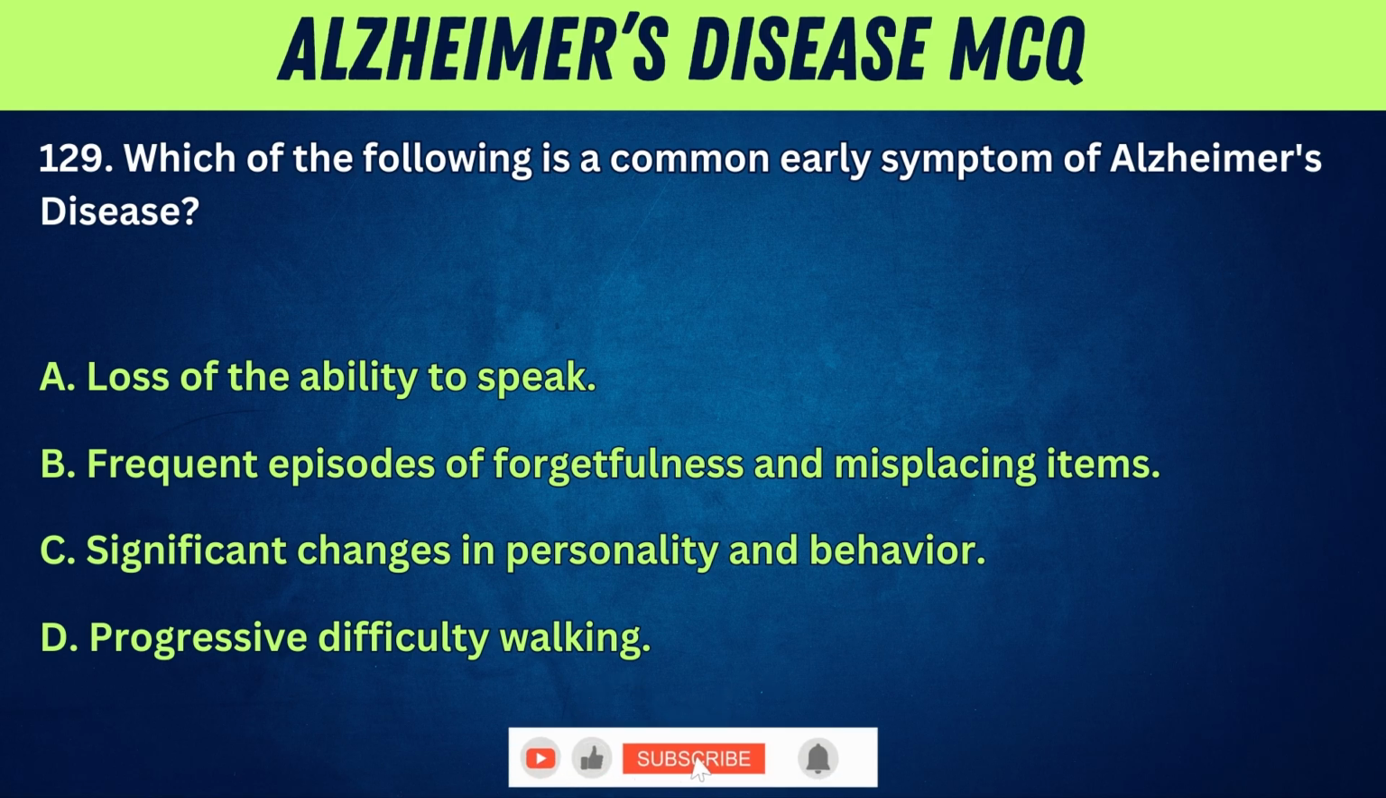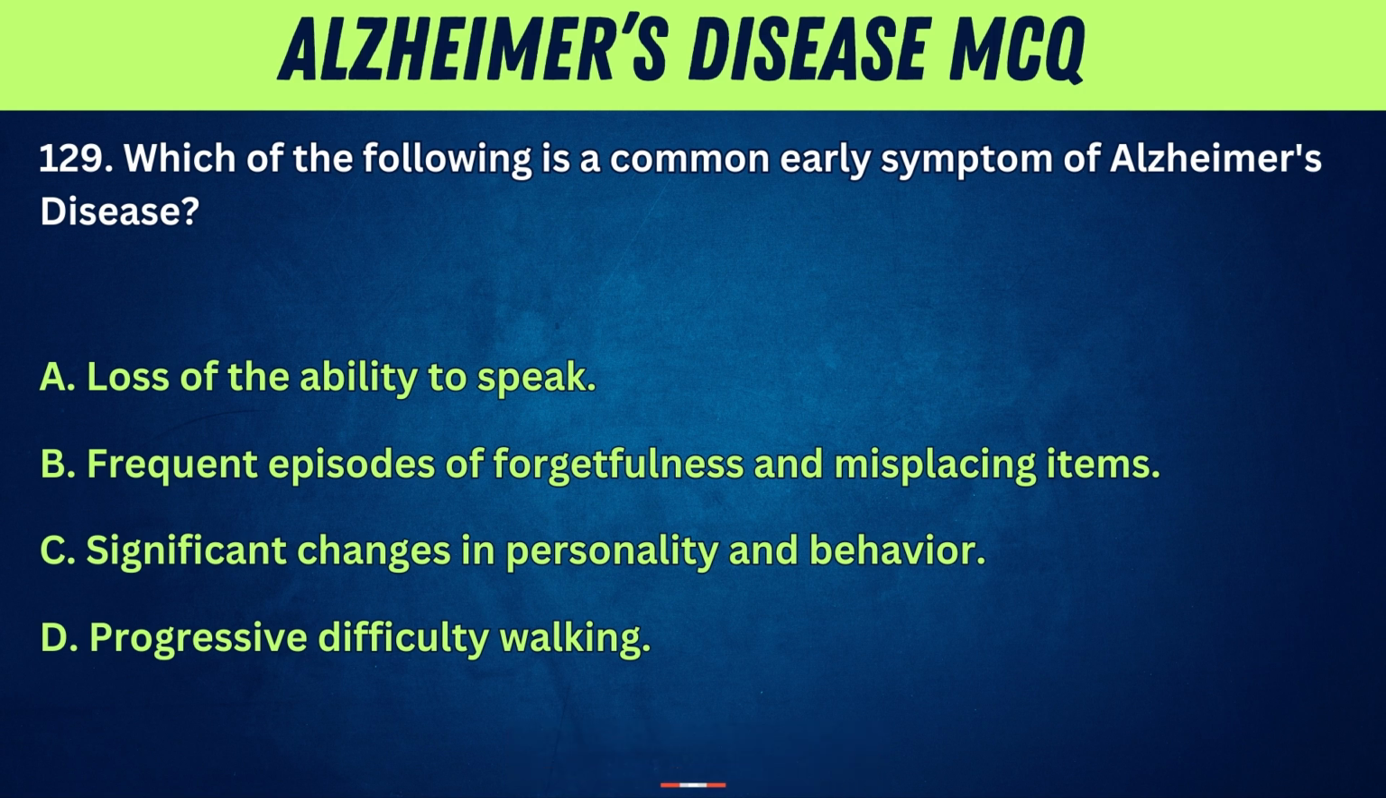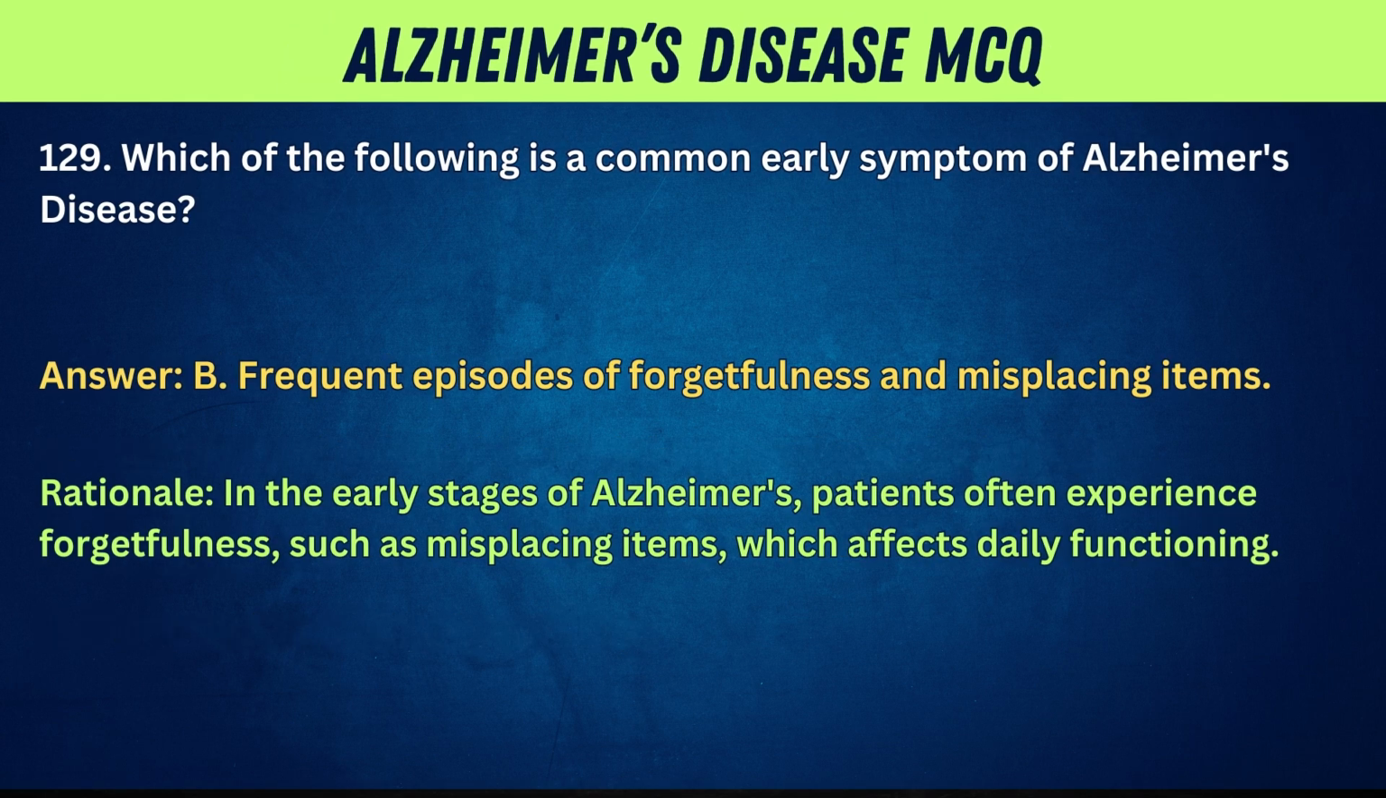A. Loss of the ability to speak. B. Frequent episodes of forgetfulness and misplacing items. C. Significant changes in personality and behavior. D. Progressive difficulty walking. Answer. B. Frequent episodes of forgetfulness and misplacing items. Rationale. In the early stages of Alzheimer's, patients often experience forgetfulness, such as misplacing items, which affects daily functioning.